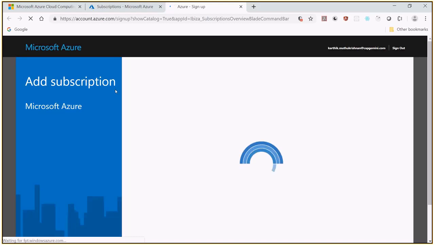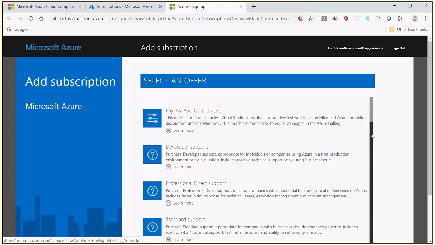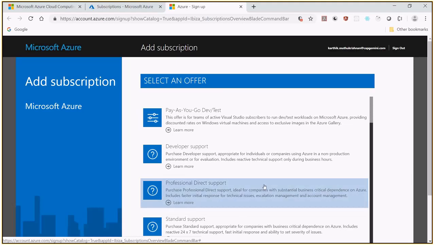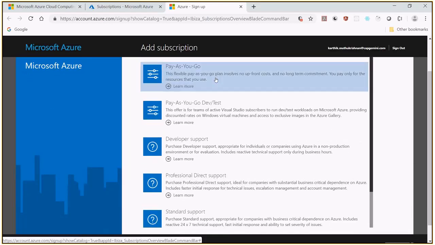So it will show you a screen where you can add the subscriptions. Those who have the Visual Studio licensed version but still cannot see it, you can see here at least something called Visual Studio. You just need to select that and press OK. Right now, since I have already subscribed, I won't get that option.